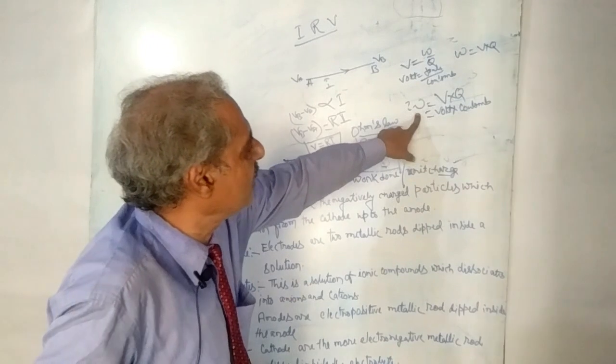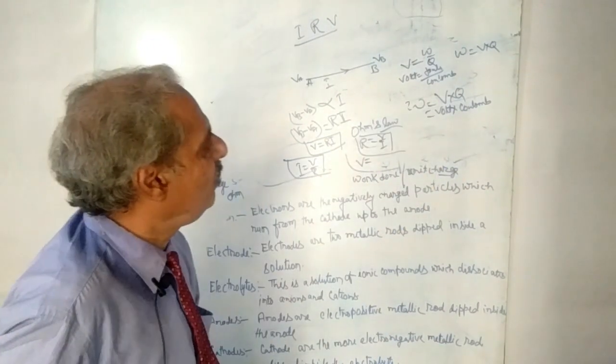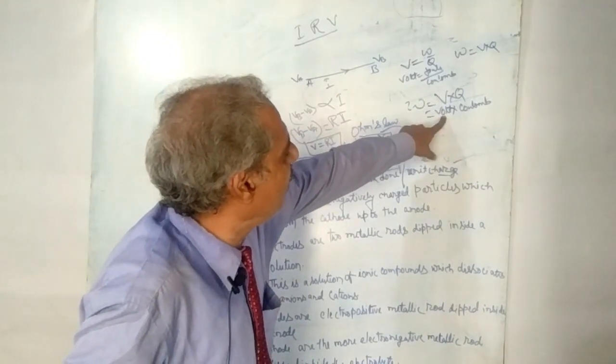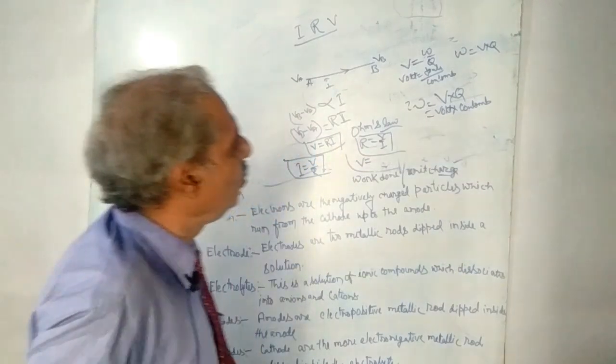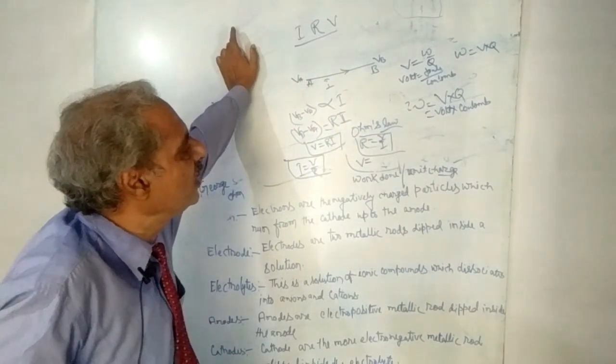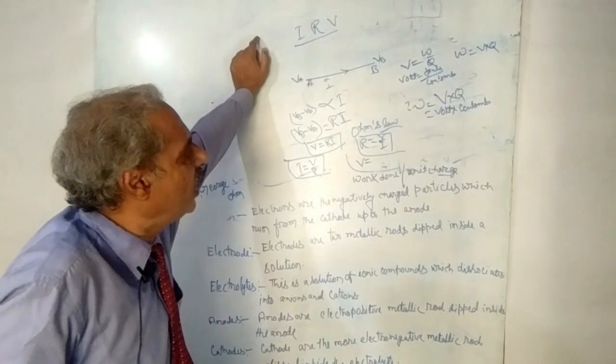So here one equation is found: W is equal to VQ. Work done is equal to volt into coulomb, where V is the potential difference between any two points, and Q is the charge flowing through the wire.